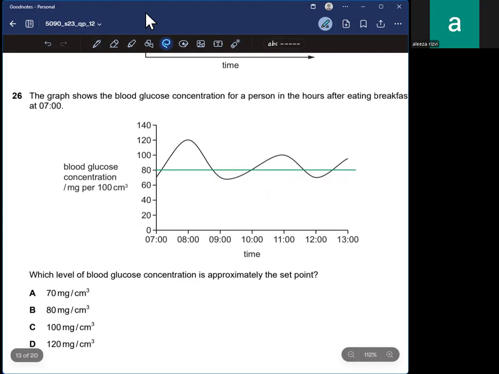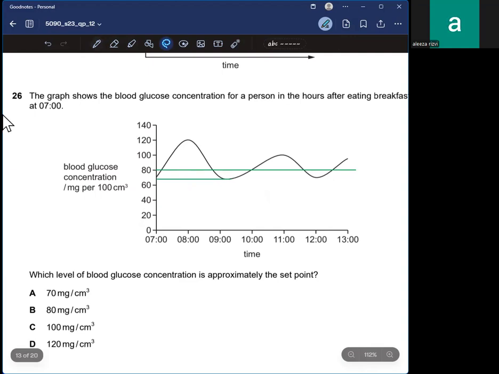Because at different time intervals it is reaching 70. Let me check, is it 70 or 60? This is 70, right? Maximum is 120 and the minimum is 70.